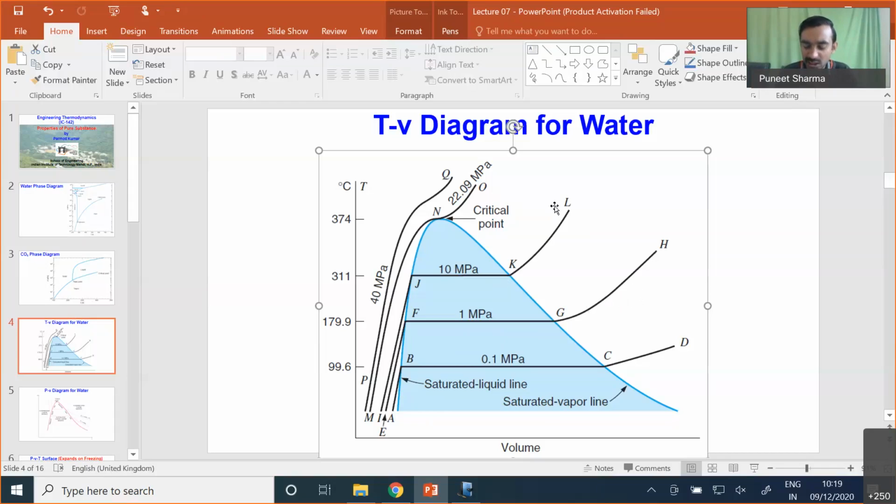So particularly in the superheated vapor region, if you keep increasing the pressure, the slope of the temperature-volume curve keeps increasing. In the compressed or subcooled region, you will find that the slope is almost the same, and at a very micro scale you will find a small change in slope with increase of pressure.